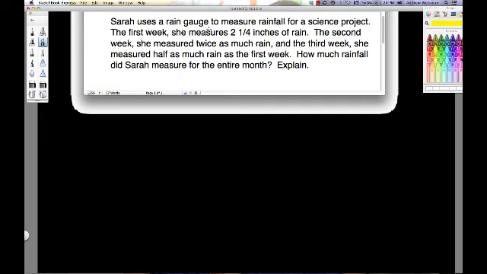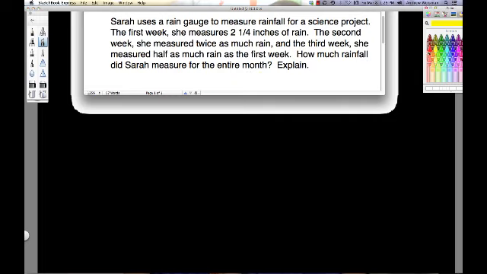Sarah uses a rain gauge to measure rainfall for a science project. The first week, she measures 2¼ inches of rain. The second week, she measured twice as much rain, and the third week, she measured half as much rain as the first week. How much rainfall did Sarah measure for the entire month?